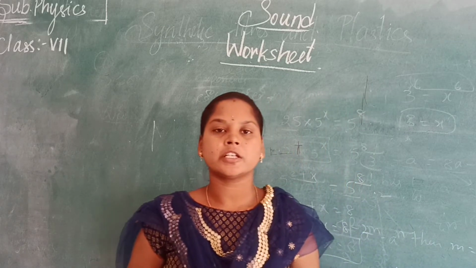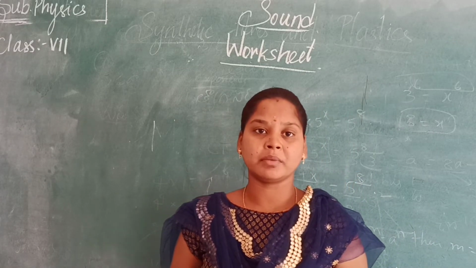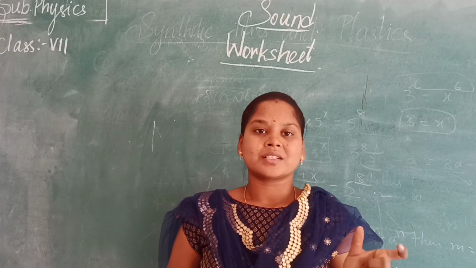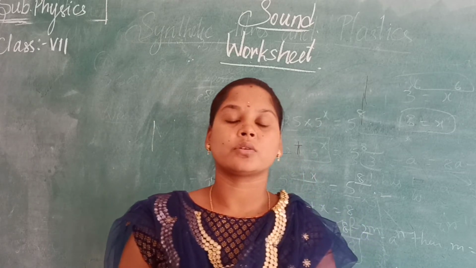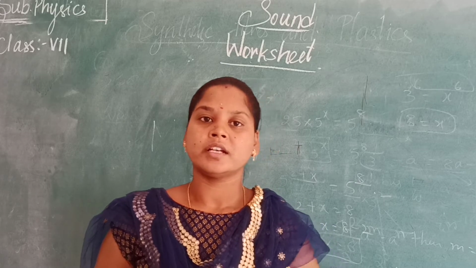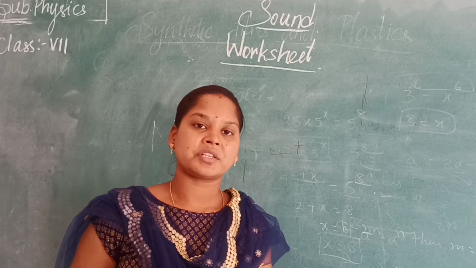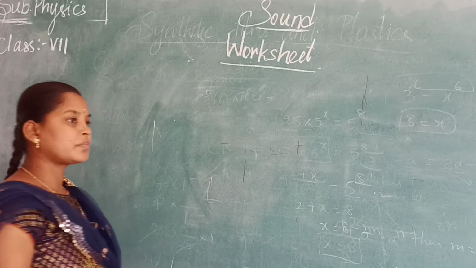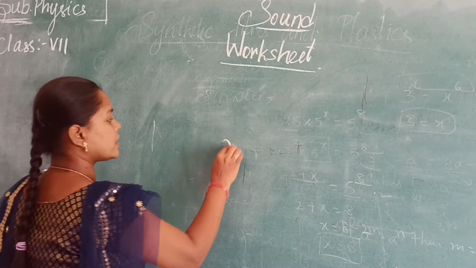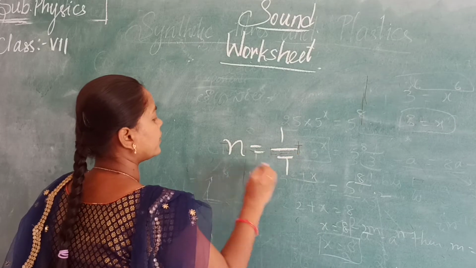And what is frequency here? Frequency is nothing but how many oscillations are executed, that means how many oscillations are produced in 1 second. Time period is the time for one oscillation. So here we have the relation between frequency and time period: frequency n is equal to 1 by T.